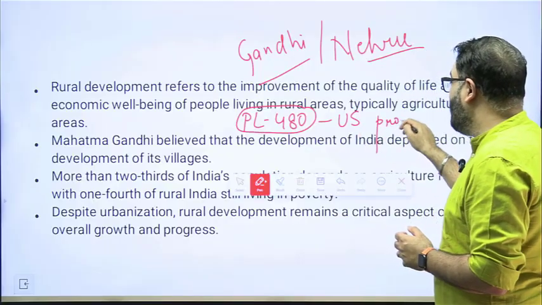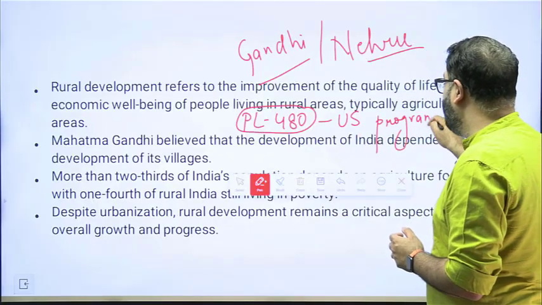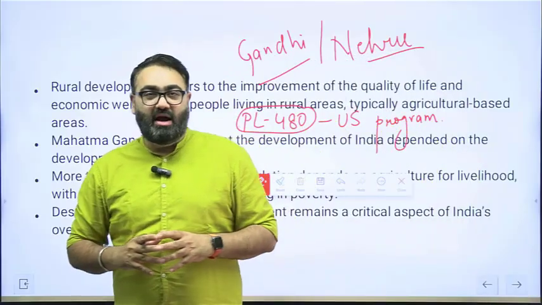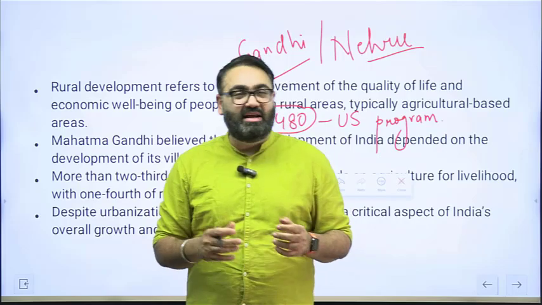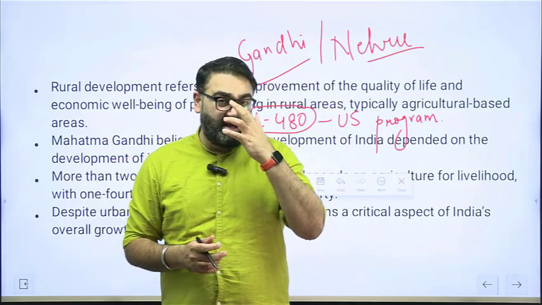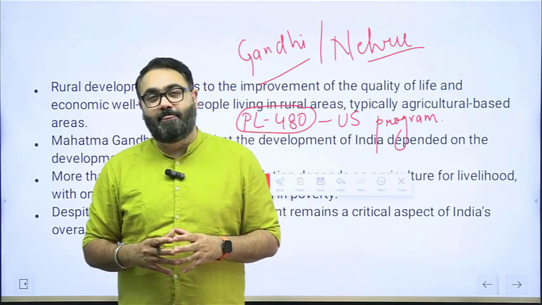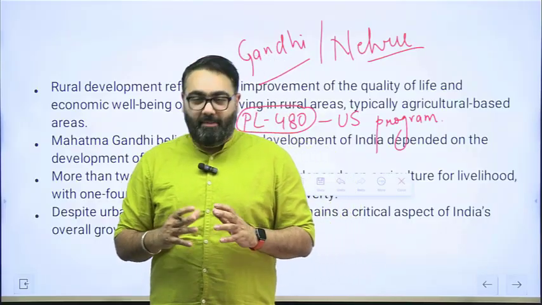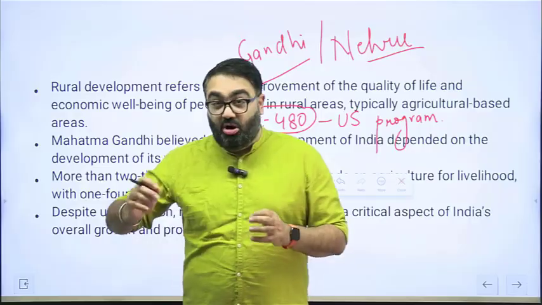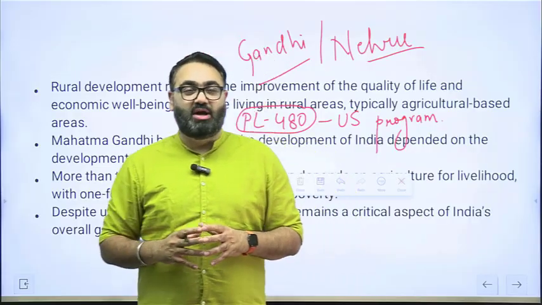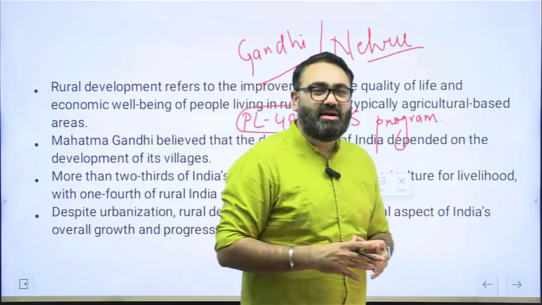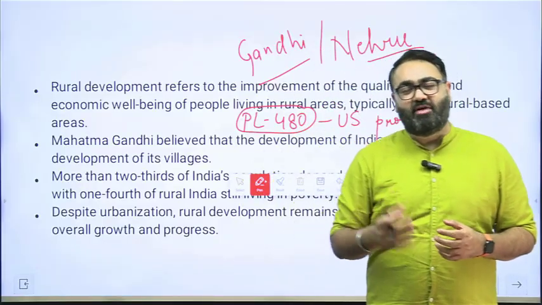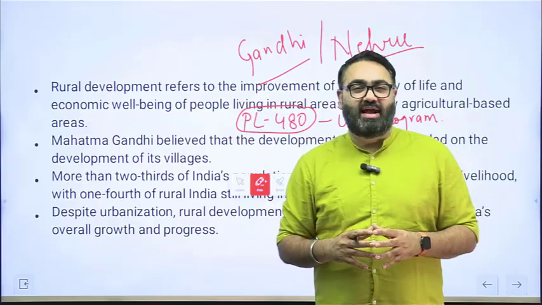America had this program called PL-480 or Public Law 480. The idea was, under this program, America used to help the developing and the least developed countries, especially with food grain supply. Now, these are not the food grains of top quality. America made sure that the best quality food grains remained for their own consumers, and the leftovers that were substandard, to say the least, were sent off to developing countries, including India at that time.